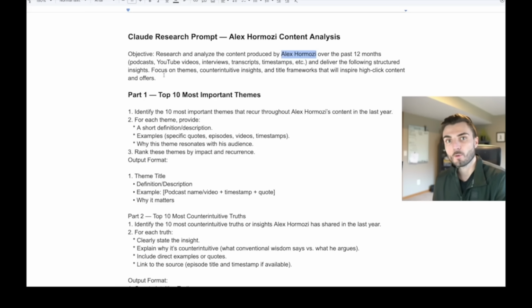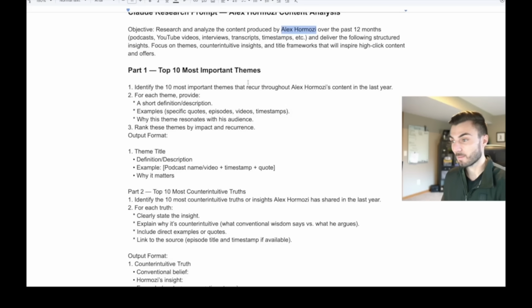So again, what's really cool about this prompt, this is a very large prompt with multi-steps to it. As we mentioned with Claude Cowork, it has the ability to work through these multi-steps. So part one was the top 10 most important themes. First, identify the top 10 most important themes that reoccur throughout Hormozi's content in the last year. For each of them, very specifically provide a short definition, examples of each, why this theme resonates with this audience, and then rank them from there.